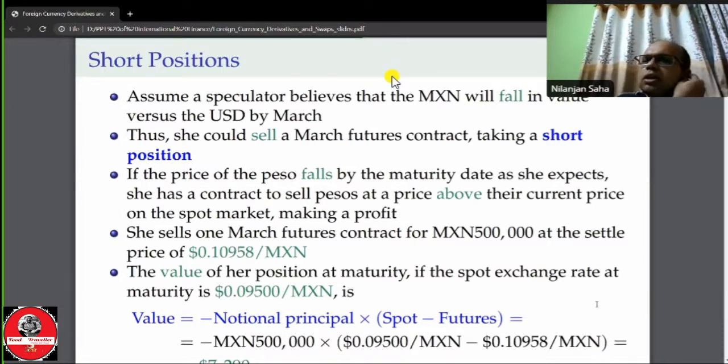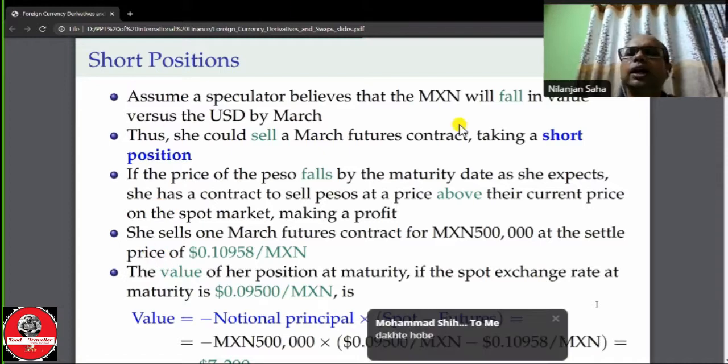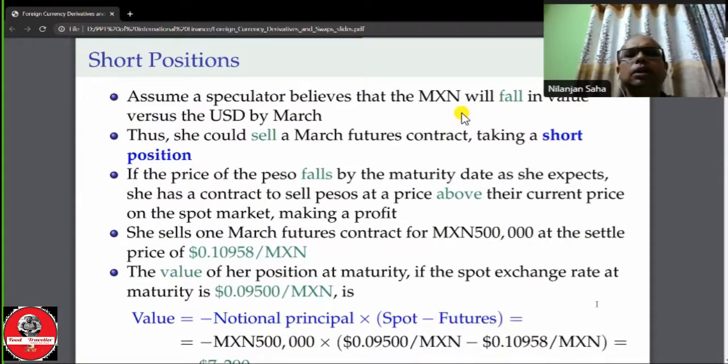She could sell because if there is a chance that the value of the peso will reduce, then even if the market price falls, this speculator still has an opportunity to sell the peso at a price above the current market price and can make a profit. Then what will be her profit?